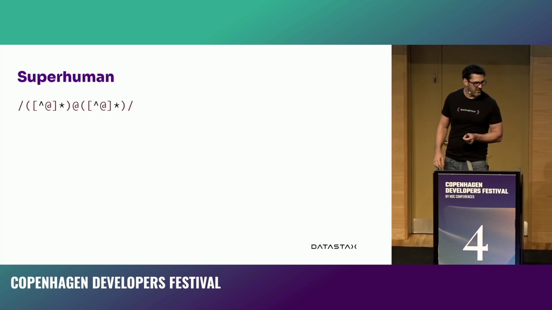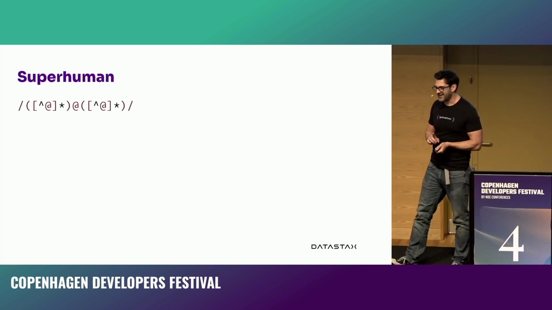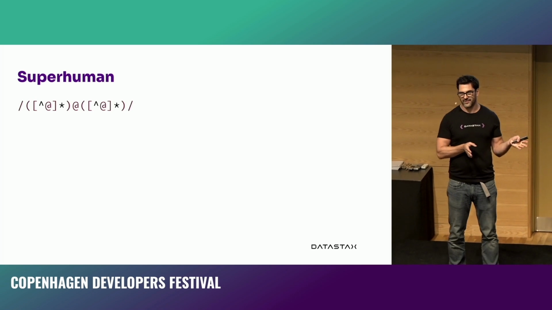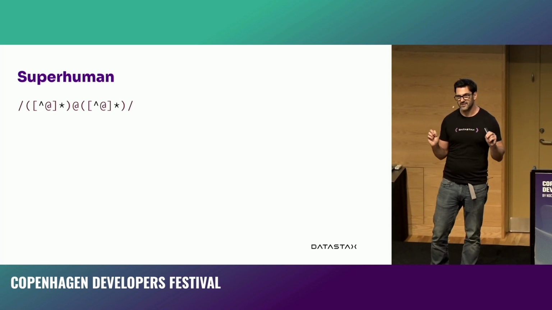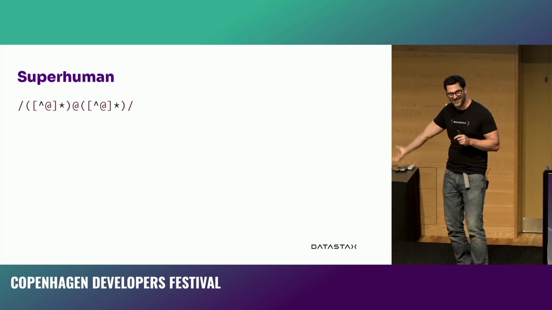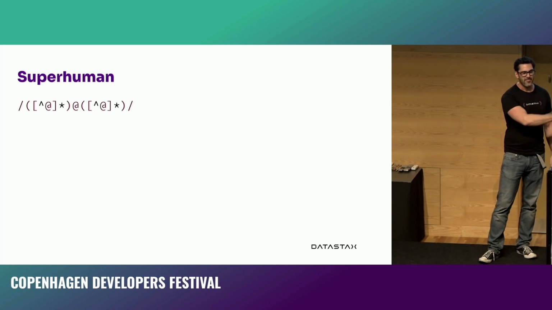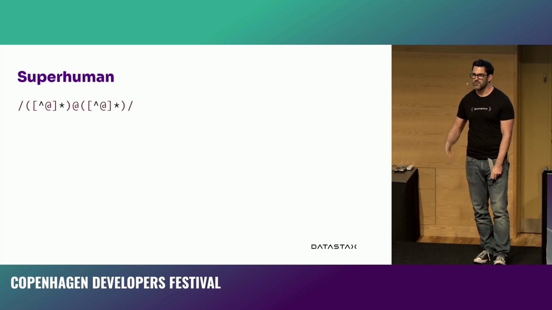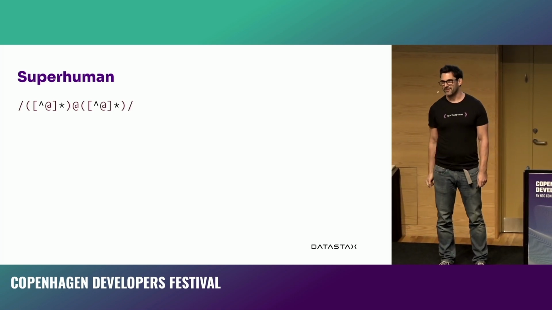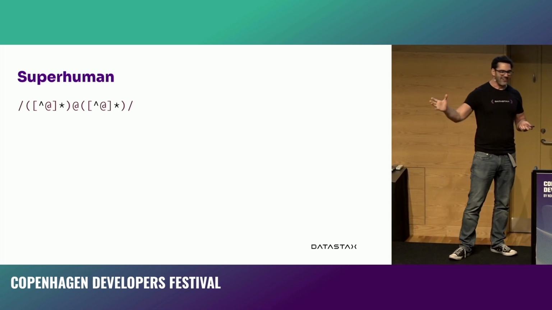Great. That's fine. Pretty reasonable. And then they read that thing in the email spec that says, but you can have an @ symbol in the first part of an email address if it's surrounded by quotes. Has anybody got an email address like that? Has anybody seen an email address like that? No! No one has ever used an email address like that, but it's in the spec. And the fine people at Superhuman said, that's in the spec, and maybe we should do something to deal with that. We're feeling brave. We're feeling regular expression-y. It's a Friday afternoon or something. I don't know.